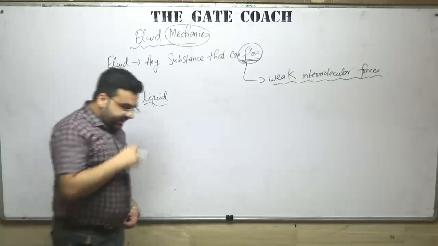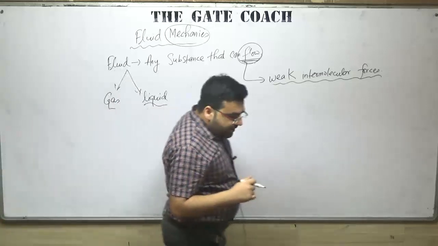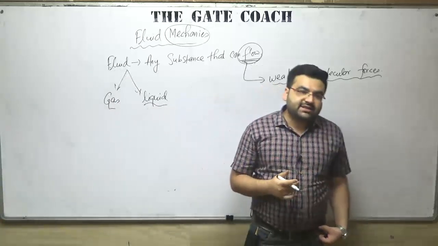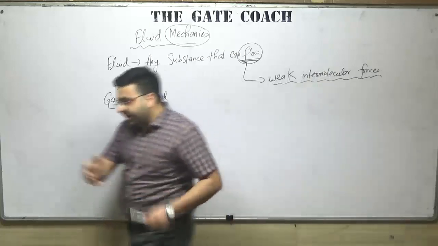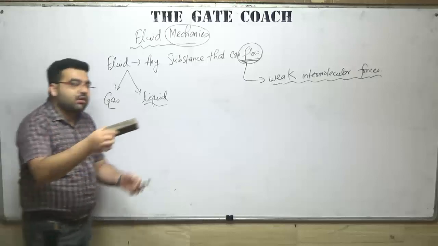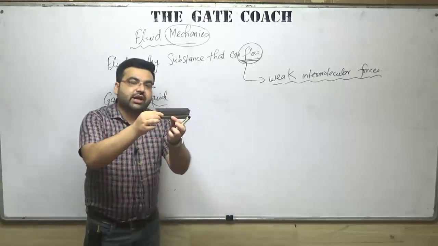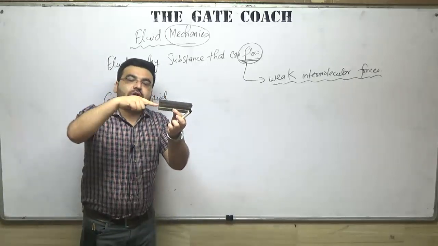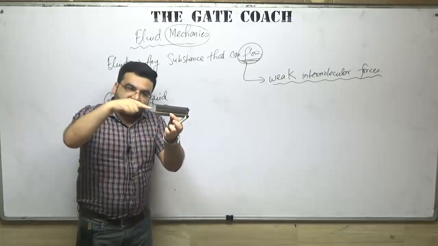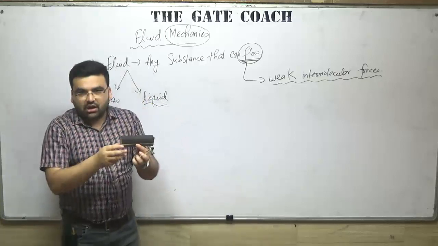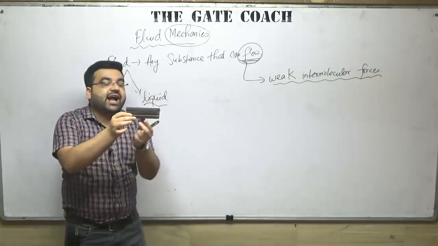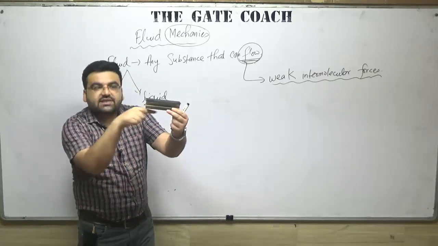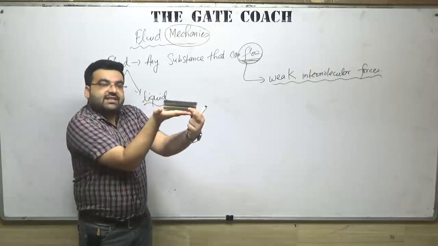what is mechanics? Let's go to a very basic definition of mechanics. Again I am taking this duster as an example. Let us say that you have a duster like this. If you apply some force on this duster, what will happen? If the friction is very less, it will move. If the friction is very high, it will not move, but shear stresses will be generated between the surface and the duster.